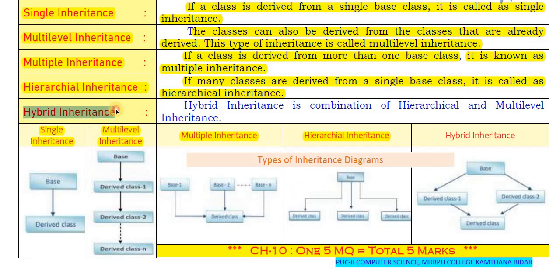Next, hybrid inheritance. Hybrid means mixture, mixing all the types. Hybrid inheritance is a combination of hierarchical and multi-level inheritance. In hybrid inheritance we are combining the other types of inheritance. In this diagram you can see this is the base class.